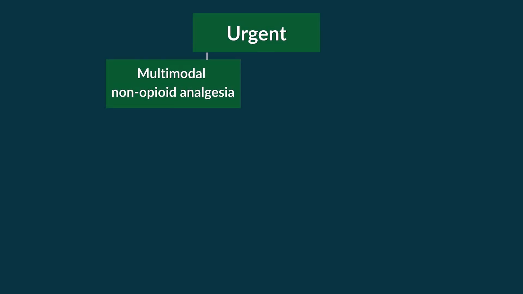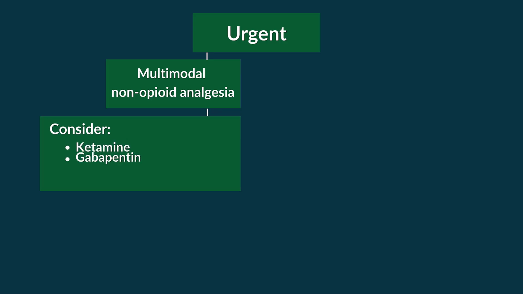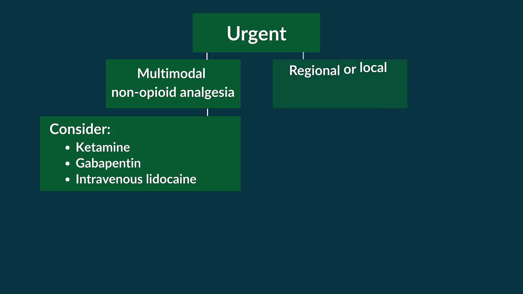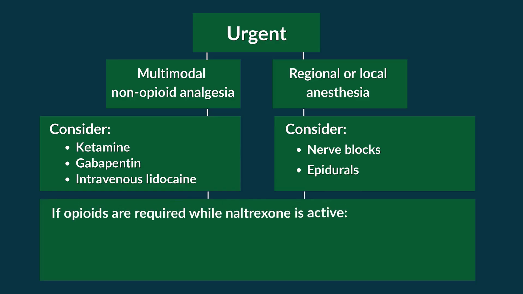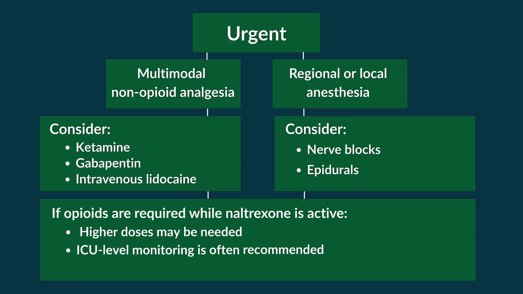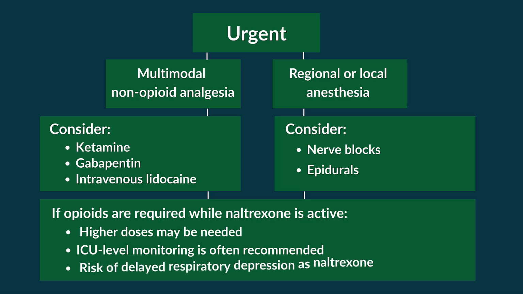In cases of urgent surgery, we must prioritize multimodal non-opioid analgesia using tools like ketamine, gabapentin, or IV lidocaine, and consider regional or local anesthesia such as nerve blocks or epidurals. If opioids are absolutely required while naltrexone is still active, the patient will likely require higher doses to overcome the blockade and will likely need high-level or ICU monitoring due to the risk of delayed respiratory depression as the naltrexone wears off.